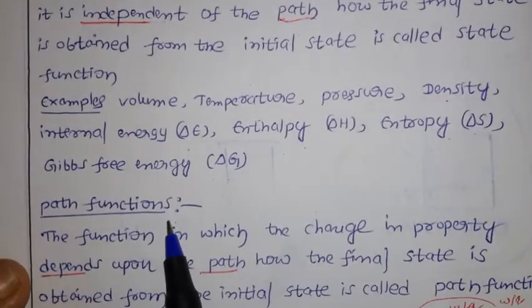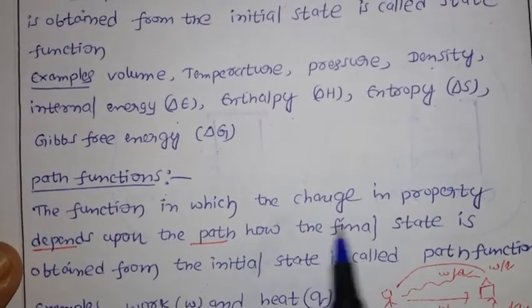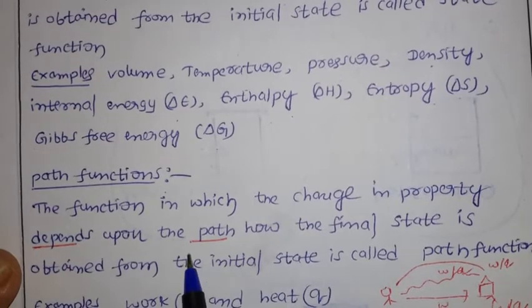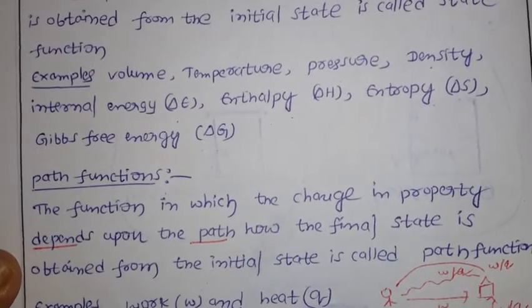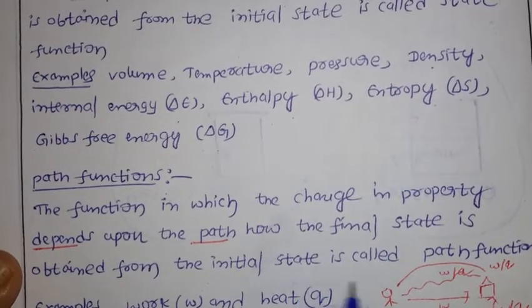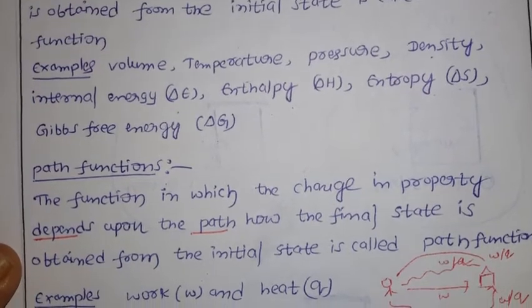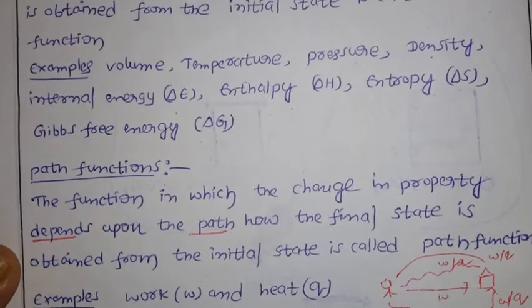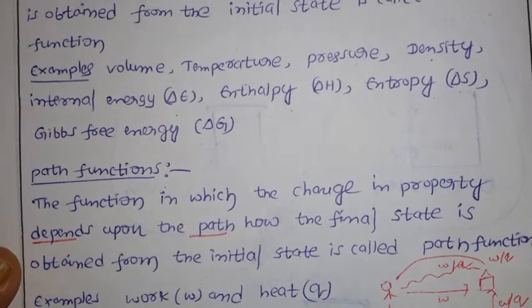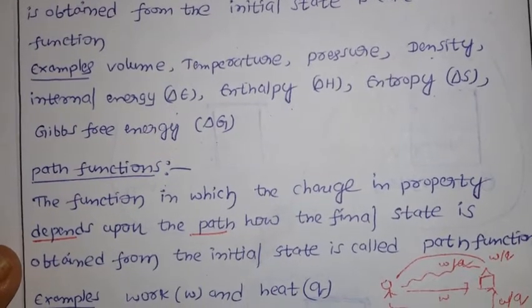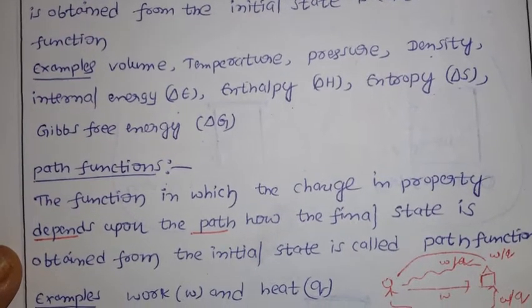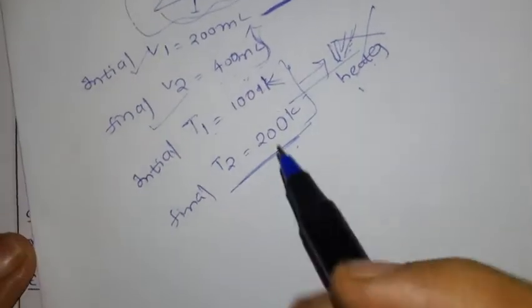Now, what is a path function? A path function is a function in which the change in property depends upon the path by which the final state is obtained from the initial state. Now let us see the examples. I will go for the example for work. What examples of path functions do we have? Work and heat.